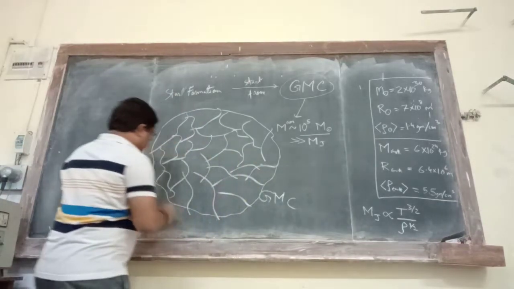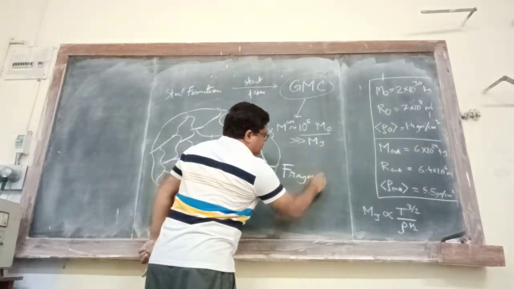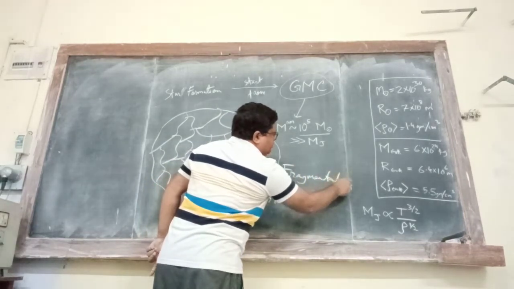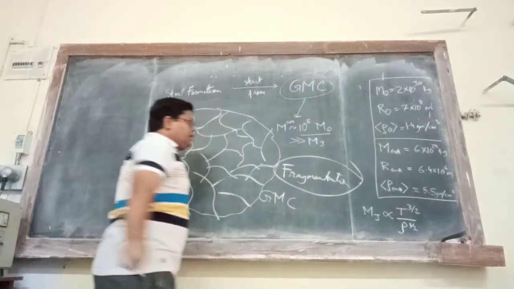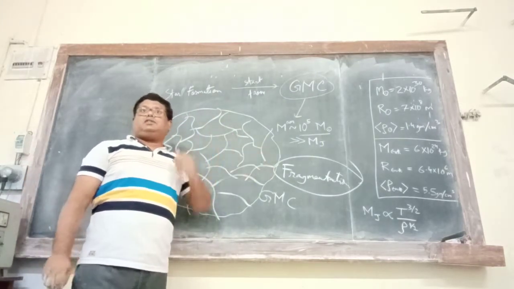That means fragmentation must have happened. Otherwise, you just can't explain the observed mass of the stars.